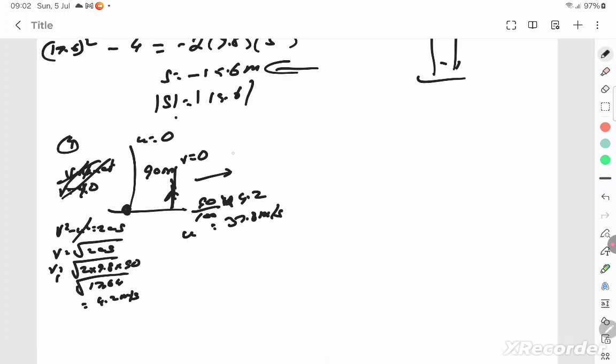What is the graph that they are asking you to plot? It all depends on that. Speed time graph, you need the time. So do you know the time for the first journey? V is equal to u plus at. U is 0, V is 42, A is 9.8.